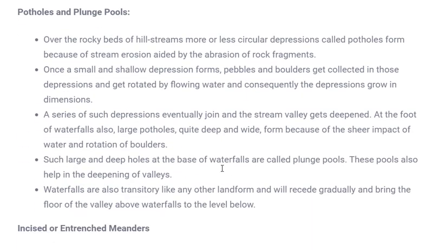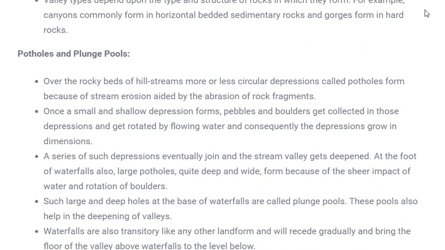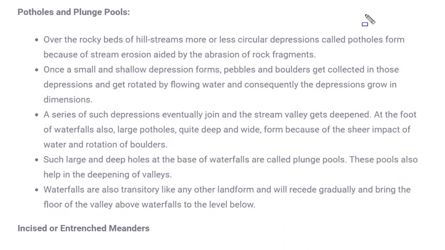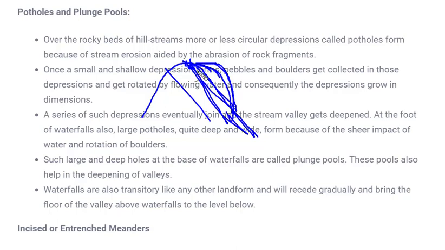The next landform is the pothole and plunge pool. So what are potholes? Whenever a river flows from one place to another, consider this as a mountain and a river has originated from this place. When water starts flowing, it will fall somewhere, because the mountains are not vertical but inclined, and the water doesn't move along the slope. It might fall vertically, and whenever it falls vertically and hits the base, at that place it will start making a hole.